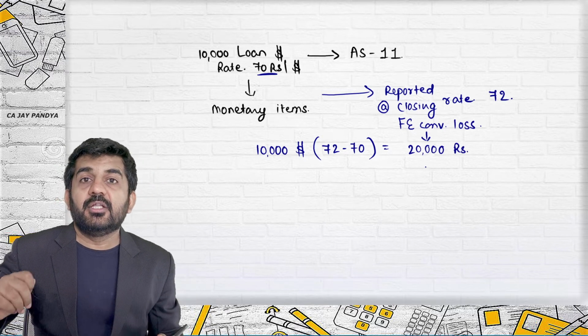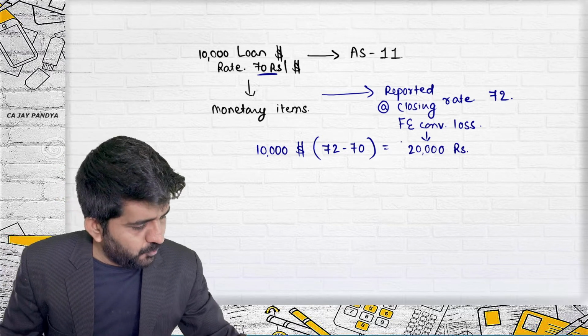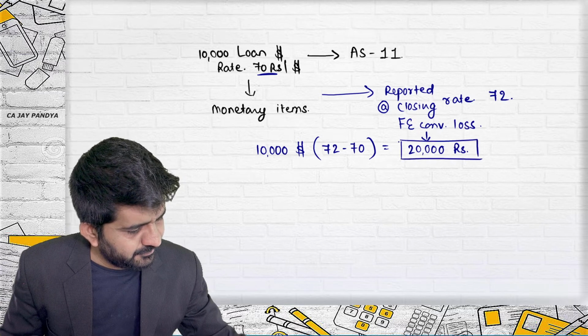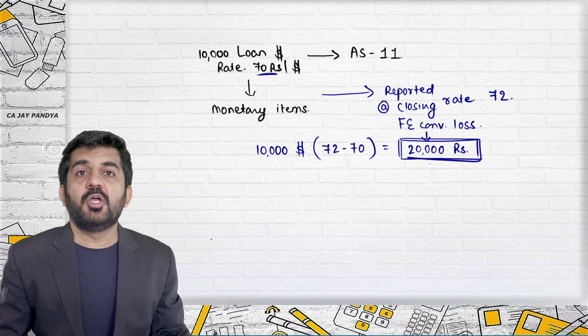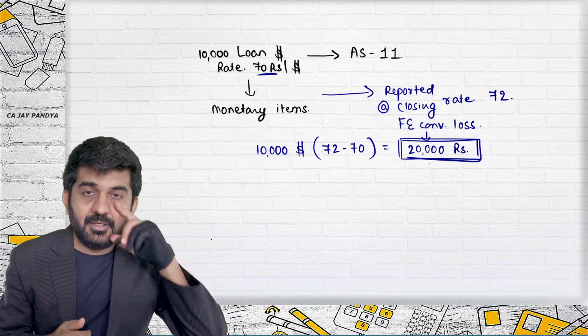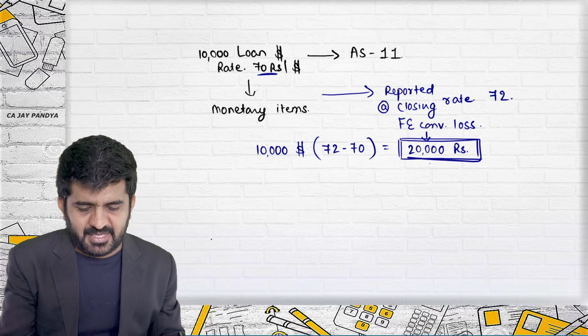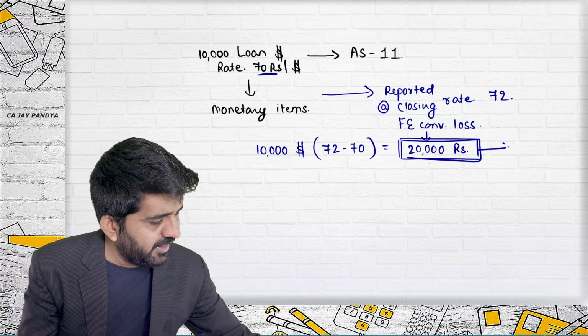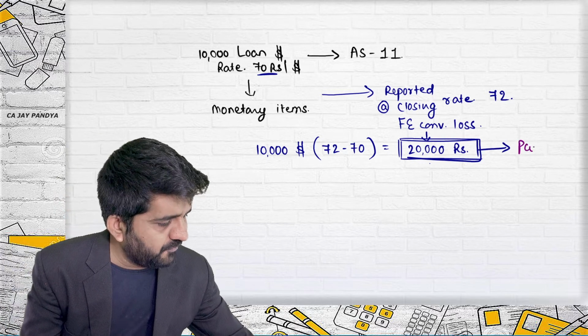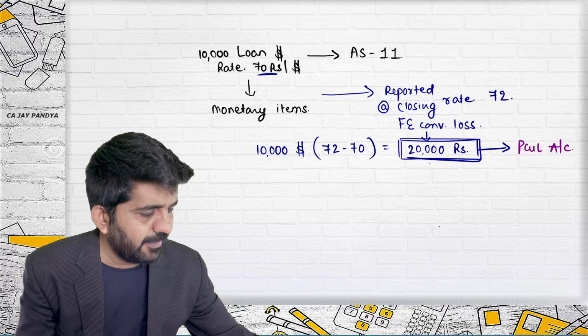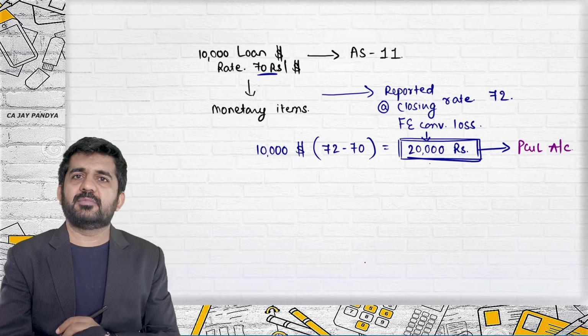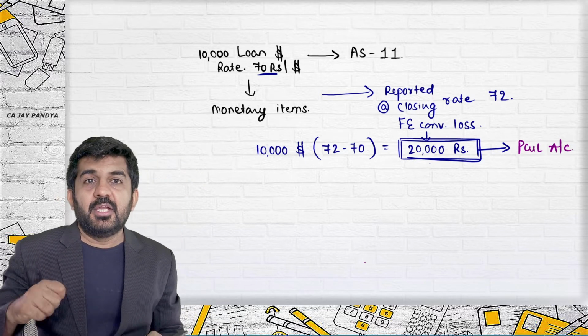This 20,000 rupees is a loss. Remember AS11: if it is a normal transaction of an Indian business, this will always be transferred to profit and loss account.